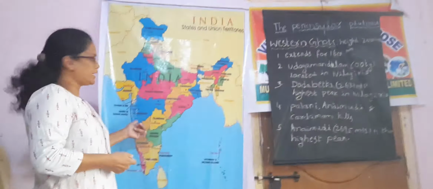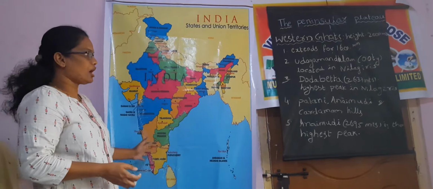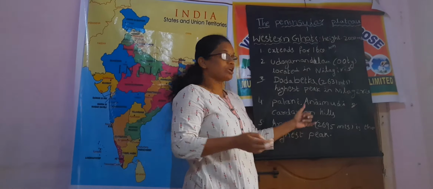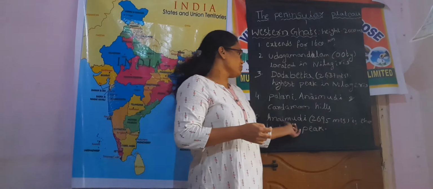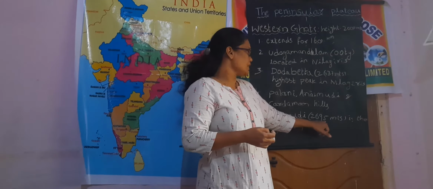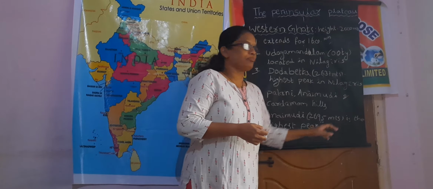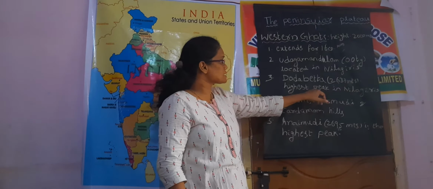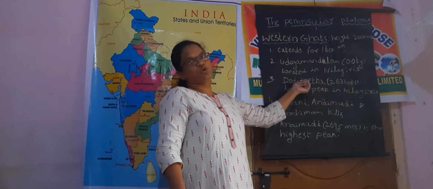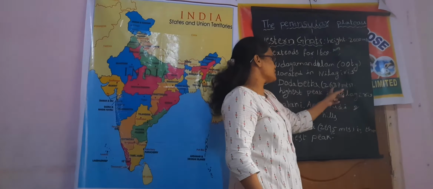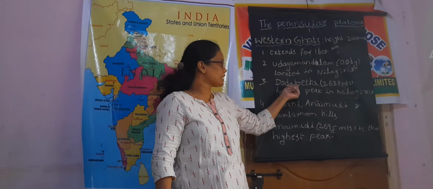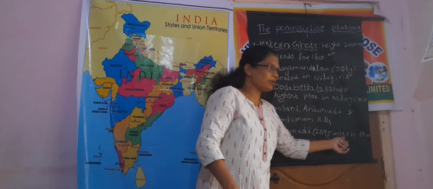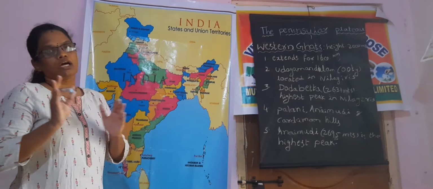The highest peak in the Western Ghats and in South India is Anaimudi, with a height of 2695 meters. So the highest peak is in the Anaimudi hills, and the highest peak in the Nilagiri hills is Dodabetta, 2637 meters, while Anaimudi is 2695 meters.